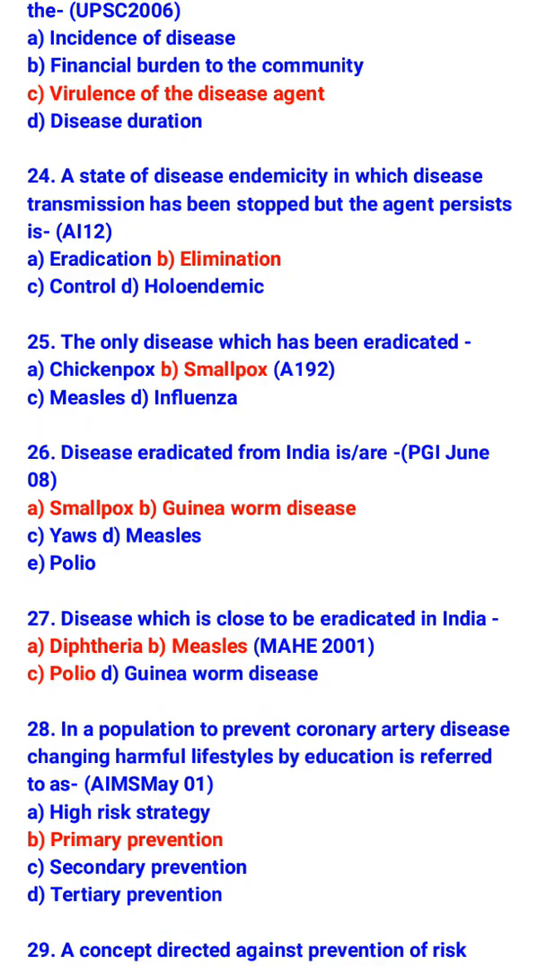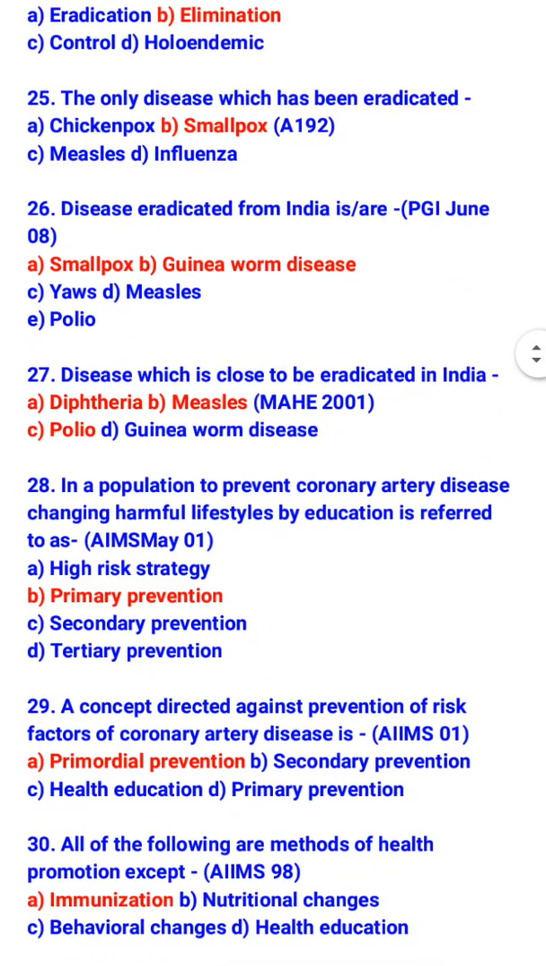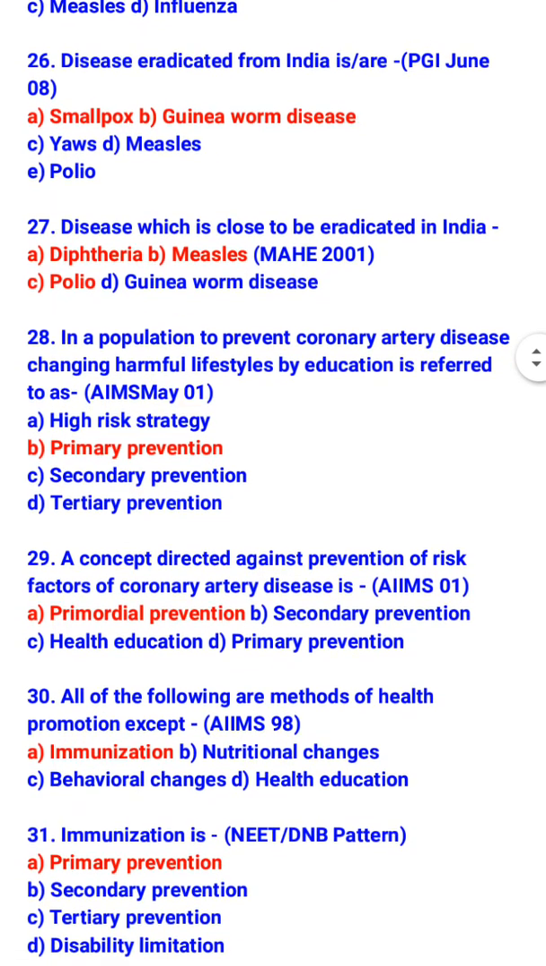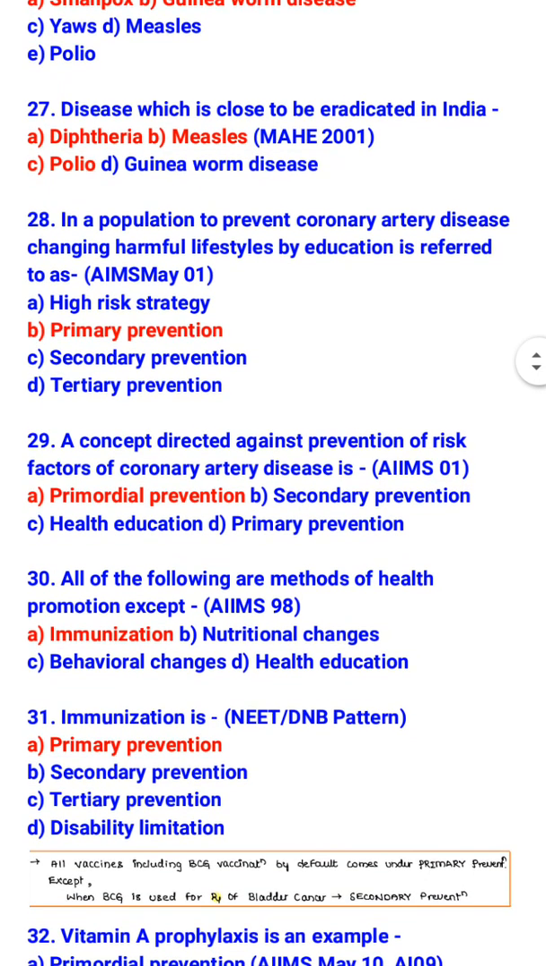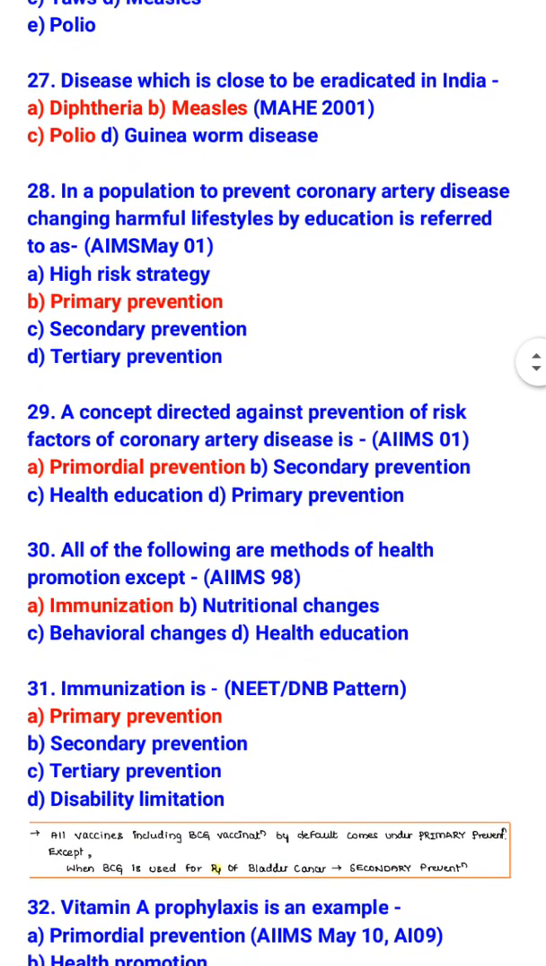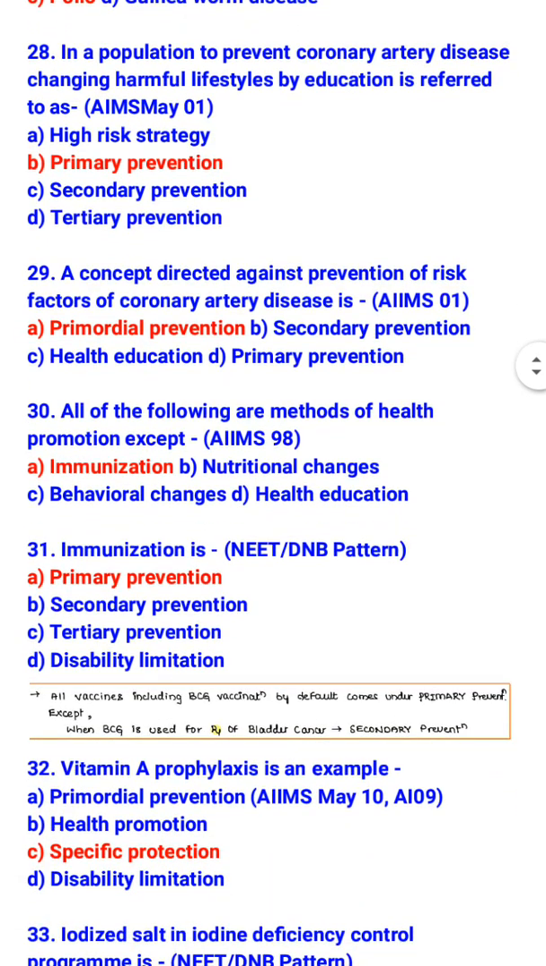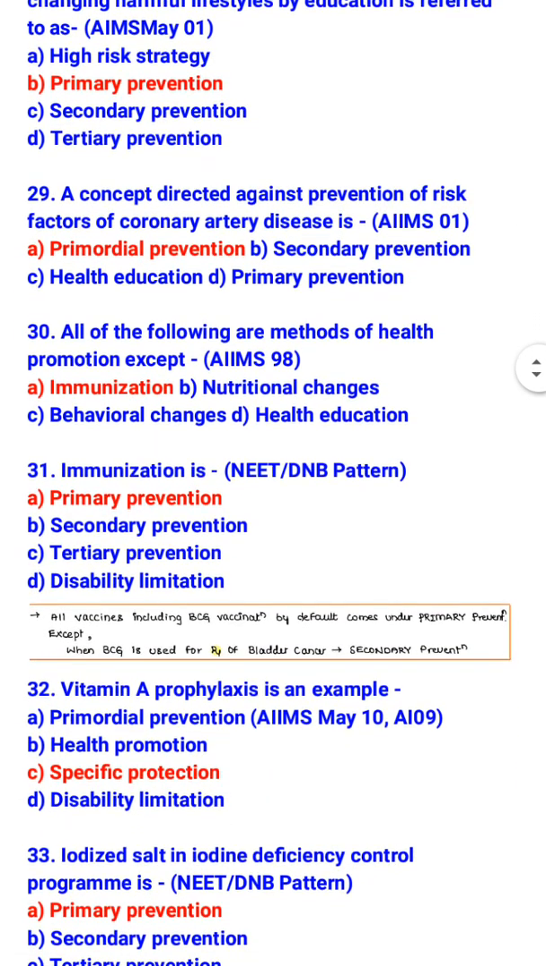Disease eradicated from India is smallpox and guinea worm disease. Disease which is close to be eradicated in India is diphtheria, measles and polio. In a population to prevent coronary artery disease, changing harmful lifestyles by education is referred to as primary prevention. A concept directed against prevention of risk factors of coronary artery diseases is primordial prevention.